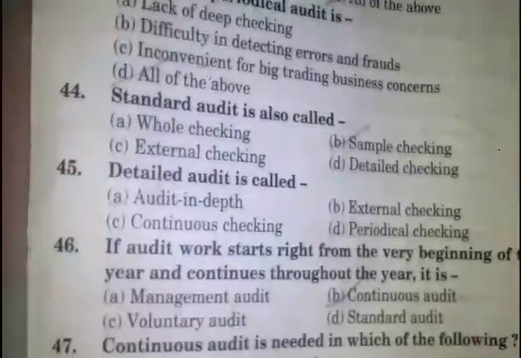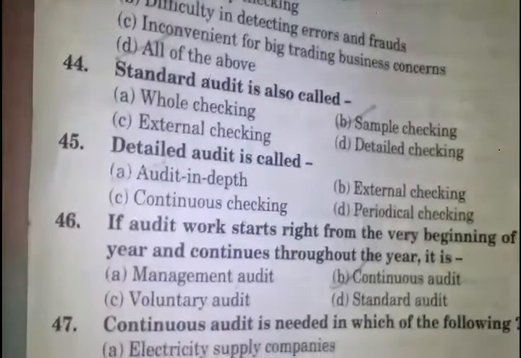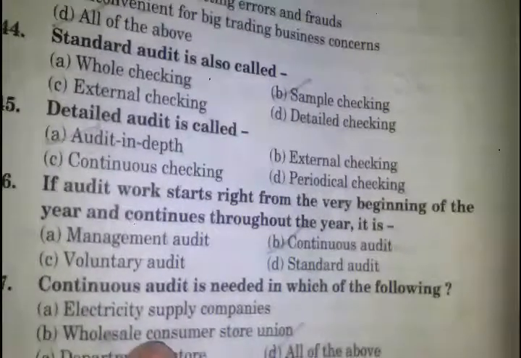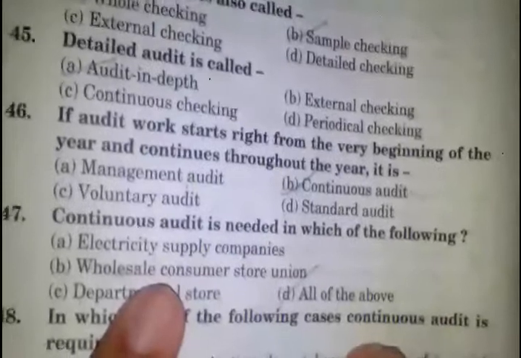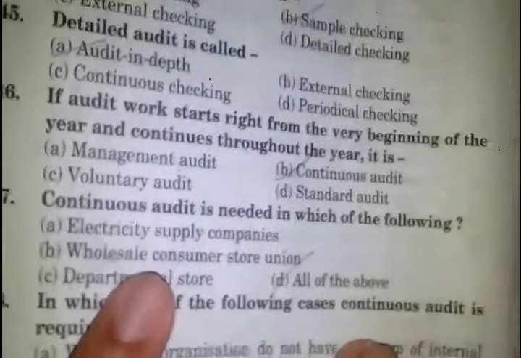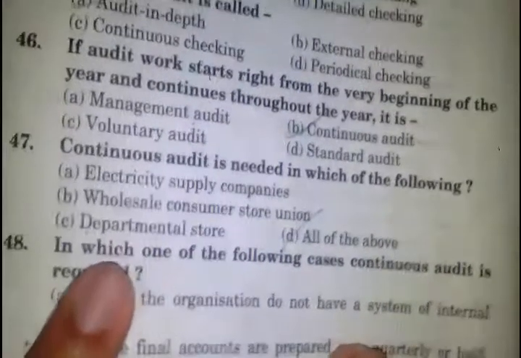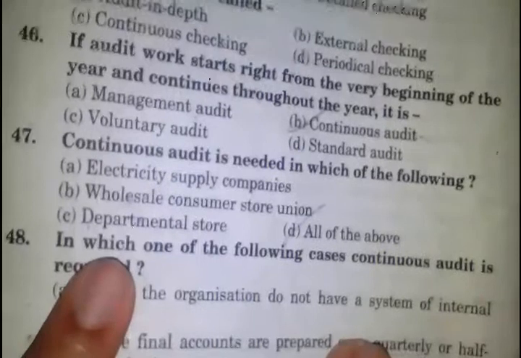Standard audit is also called sample checking. Detailed audit is called audit in depth. An audit work starts right from the very beginning of the year and continues throughout the year. It is continuous audit. Continuous audit is needed in which of the following? Answer number D, all of the above. Electricity or supply companies, wholesale consumer stores or union department stores.